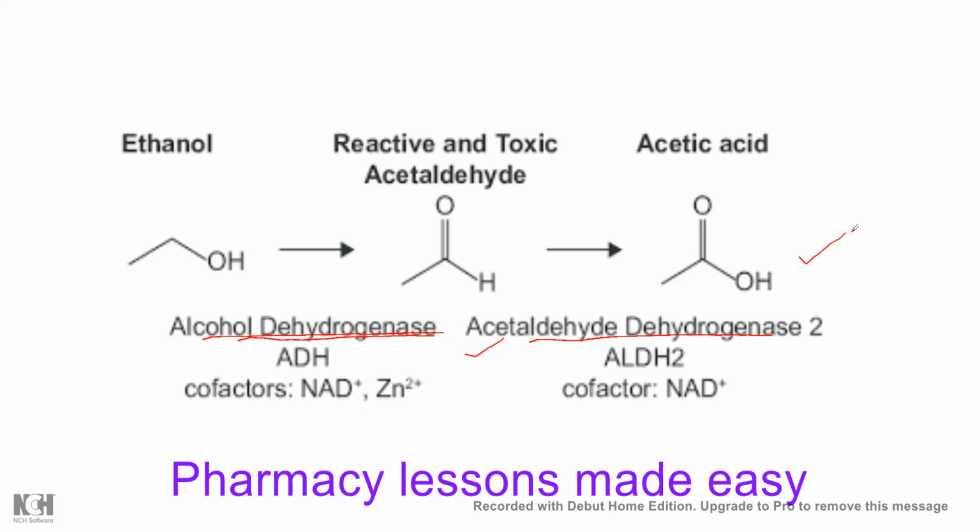There is one drug which actually acts on this particular step. This is called disulfiram. This question has been asked in the previous GPAT exams also. So disulfiram actually will inhibit the conversion of acetaldehyde to acetic acid.